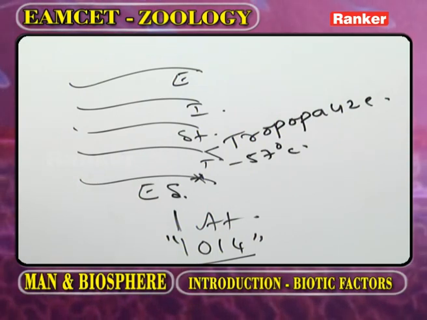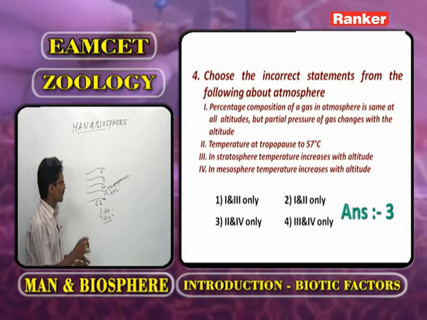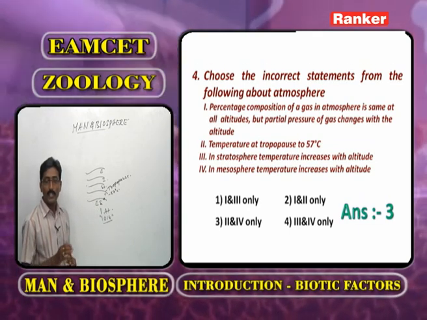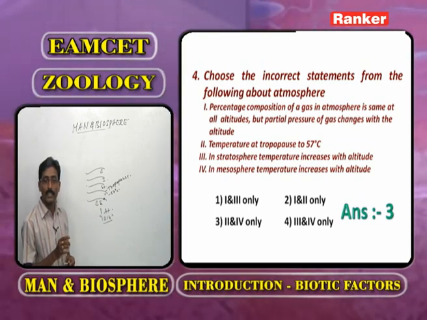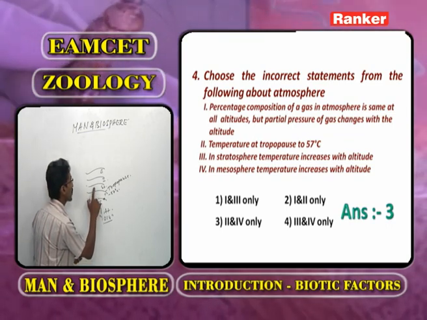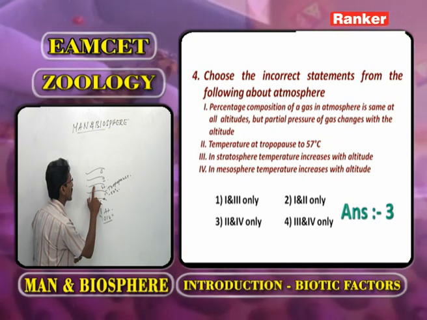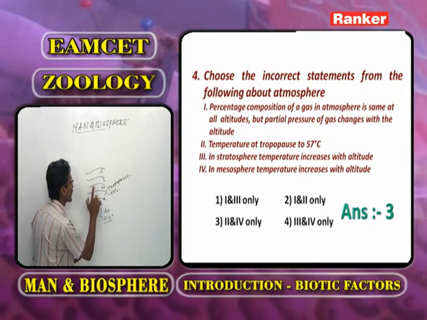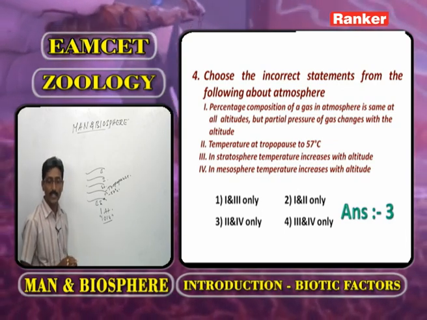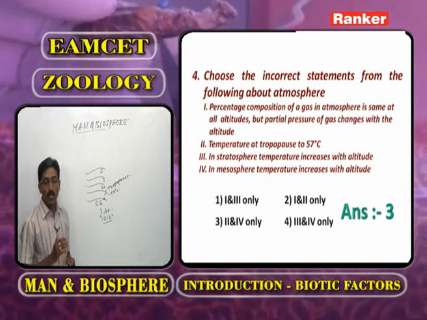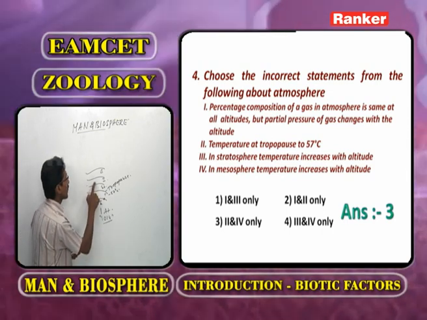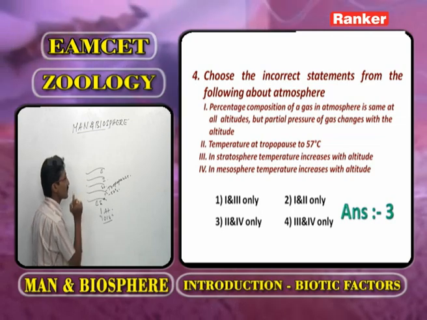Now third one, in stratosphere, now this is the second layer. In stratosphere, temperature increases with altitude. That is also correct. What about the fourth statement? In mesosphere, now this one we call it as the ionosphere.